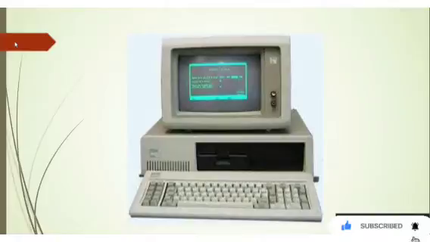Now, the disadvantages: the third generation of computers also required a cooling system. The price of third generation computers was still high for personal need.